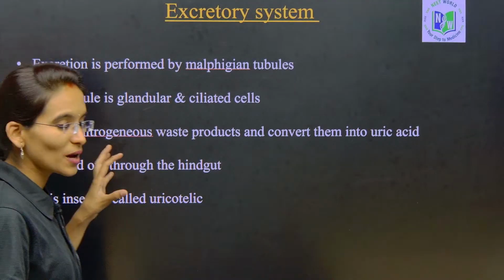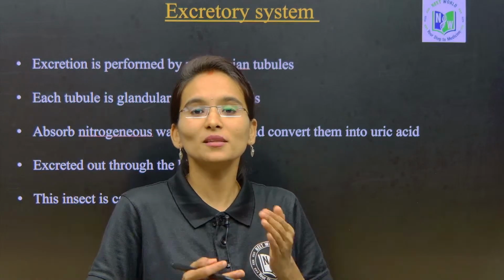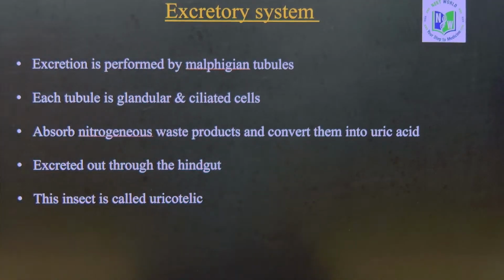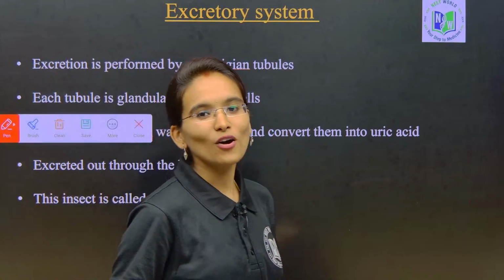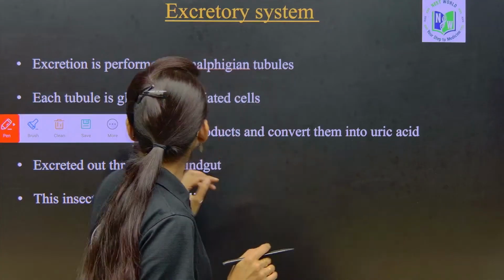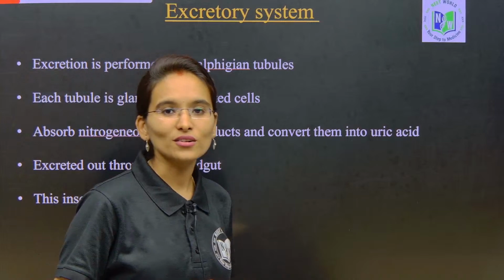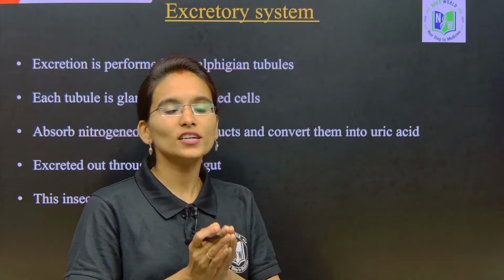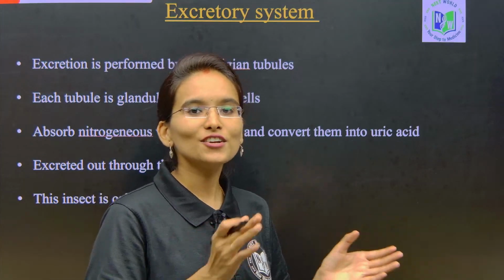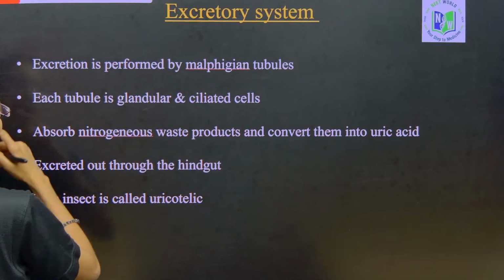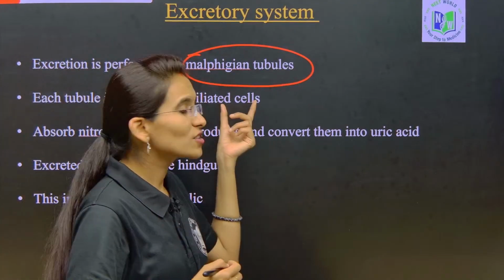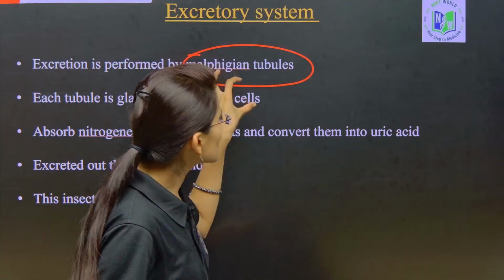What is the excretory system actually, and what are the main organs involved in the excretory system of the cockroach? Very good evening my dear students. When it comes to the excretory system of the cockroach, the primary excretory organs, the most important organs involved in excretion, are the Malpighian tubules. These are the major organs, the first parts involved in the excretion.